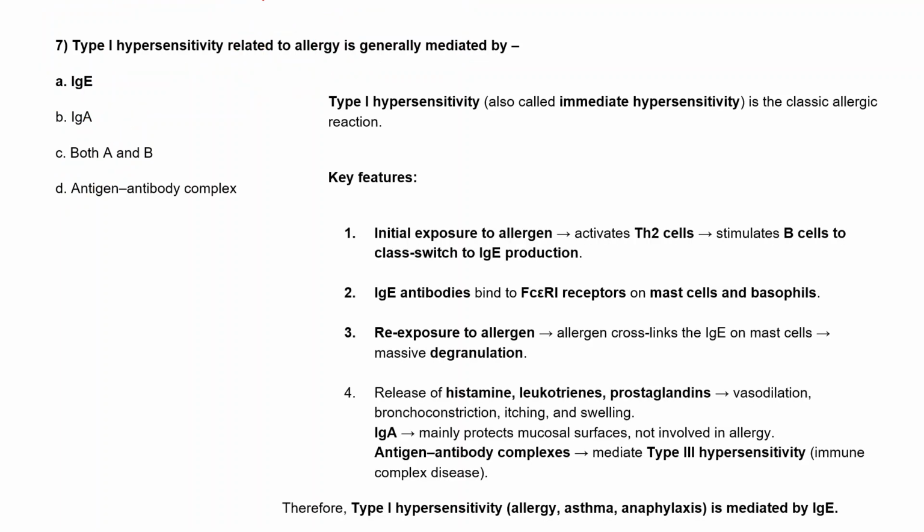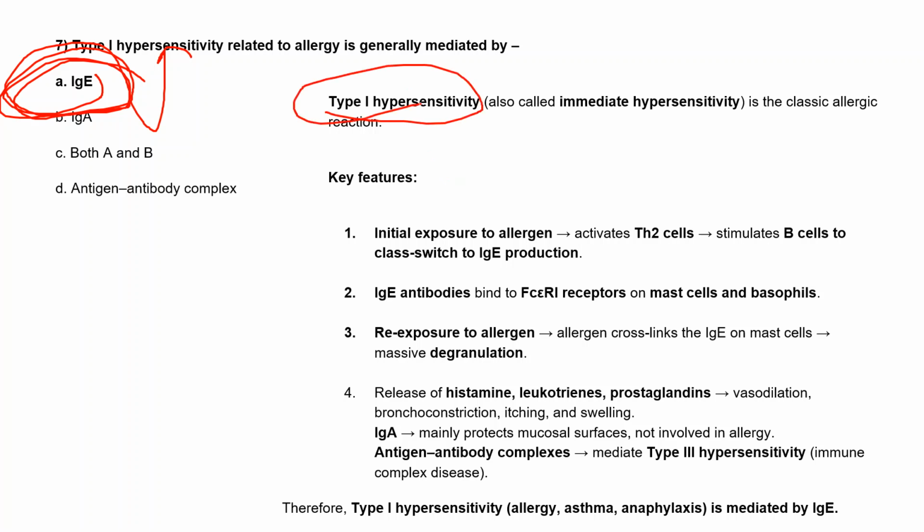We know that the only antibody mostly related to allergy is IgE, and these allergy related things mostly come under type 1 hypersensitivity. We know that there are four kinds of hypersensitivity: type 1, type 2, type 3, type 4. We'll see one by one what the main differences between them are. First, we'll see type 1 hypersensitivity, also called immediate hypersensitivity, because it's the very classical allergic reaction.